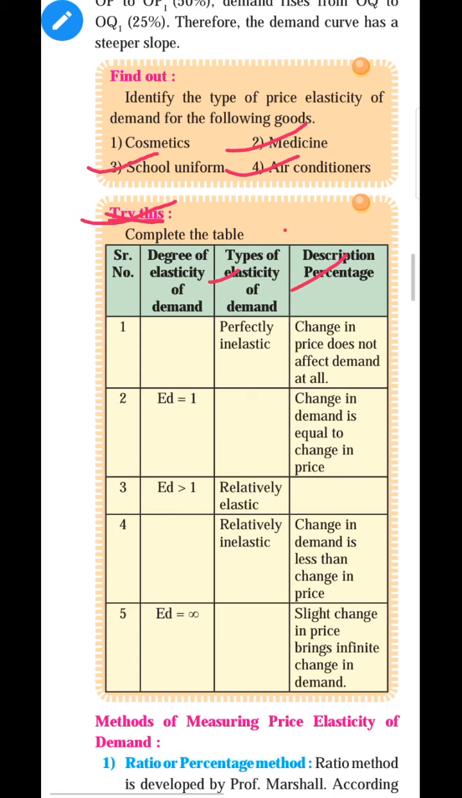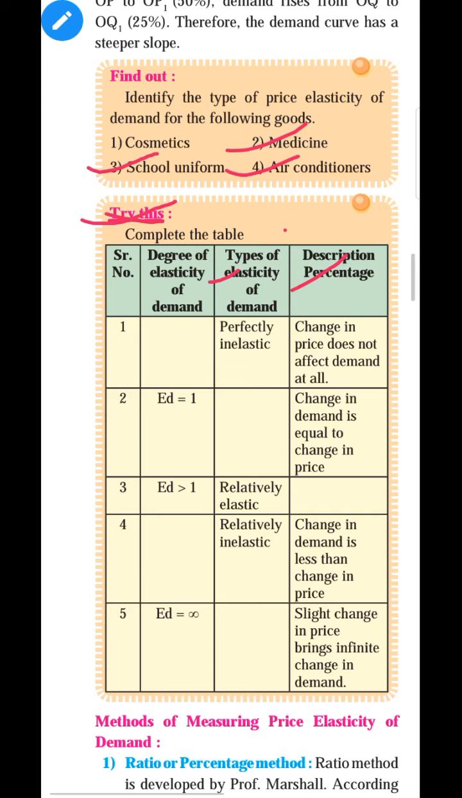So let us fill these boxes. You can refer to the types of price elasticity of demand. There are 5 types. Perfectly elastic demand, where ED is equal to infinite. Perfectly inelastic demand, where ED is equal to 0. Unitary elastic demand, where ED is equal to 1. Relatively elastic demand, where ED is greater than 1, and relatively inelastic demand, where ED is less than 1. You just recall that much and you can fill these boxes in your own words.